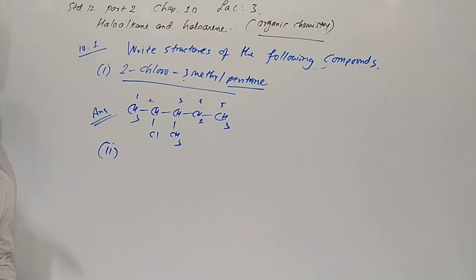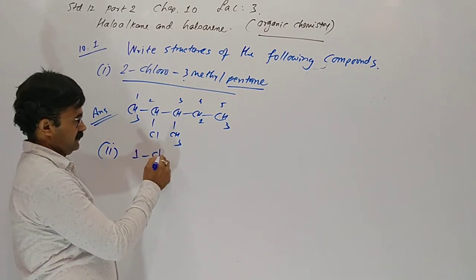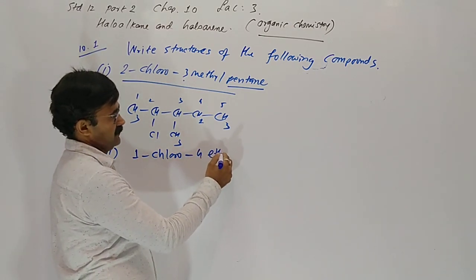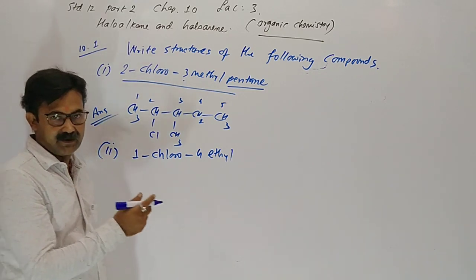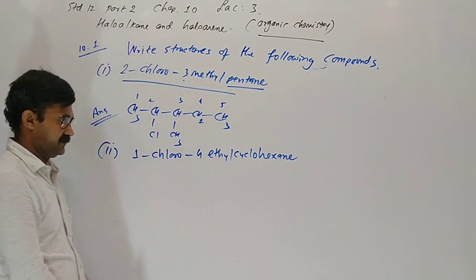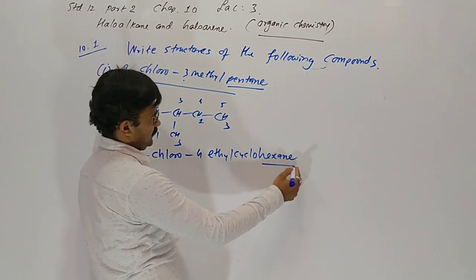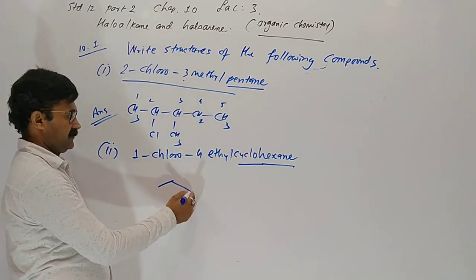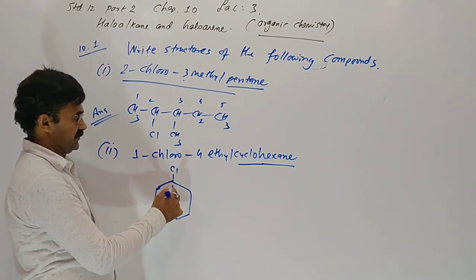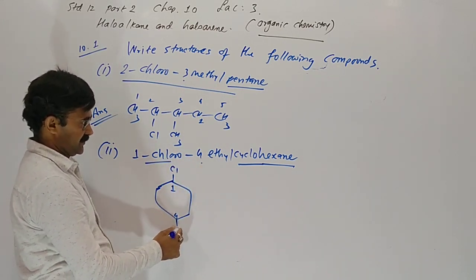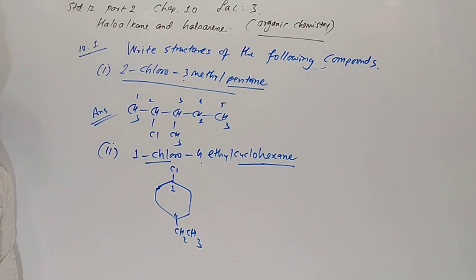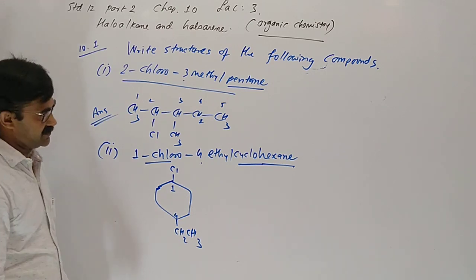Now second question is asked, 1-chloro 4-ethyl cyclohexane. So we have to start with hexane, cyclohexane. This is not benzene but cyclohexane. On first position there is chlorine. On fourth position there is ethyl. So 1-chloro 4-ethyl cyclohexane is our structure.